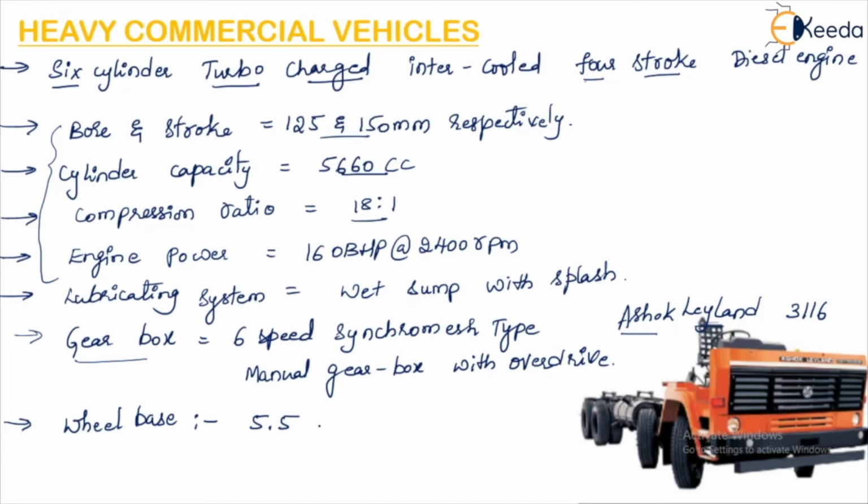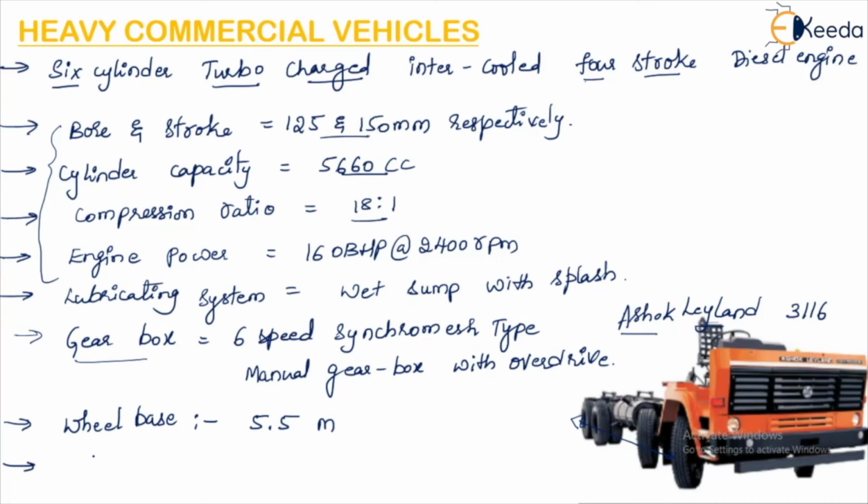So it is 5.5 meter approximately. Here the distance between the rear tire axle and the front tire axle is the measure of the wheelbase. So it will be 5.5 meter.